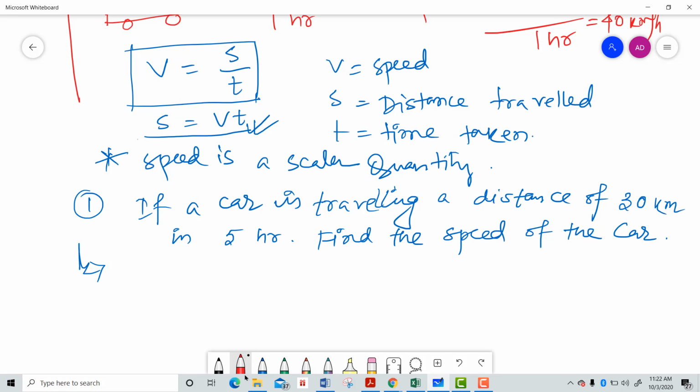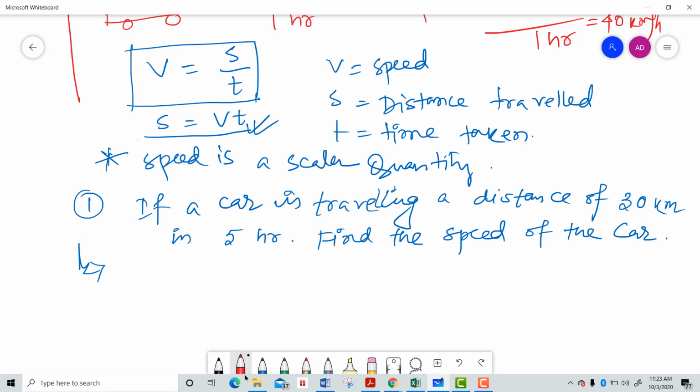Yes, the answer is 6 kilometer per hour. That's very good, girls, both of you. Now, in this case, the speed of that car equals 6 kilometer per hour. I hope the rest of the girls have also found that, right? The answer is very easy in this case. Now, let me help you out.